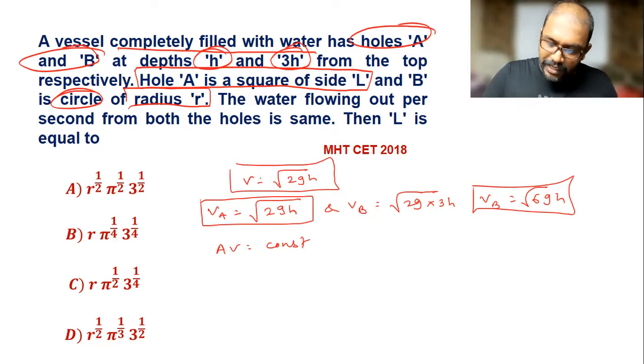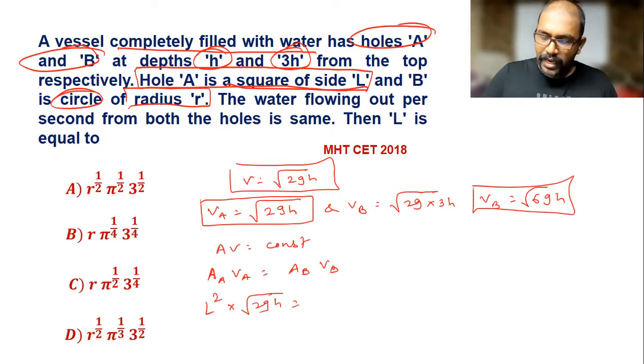So the area of hole A into the velocity of A is equal to the area at B into the velocity at B. The area at A is a square, so the area is L square, and the velocity is under root 2gh, equal to the area at B, a circle, so pi r square into root 6gh.